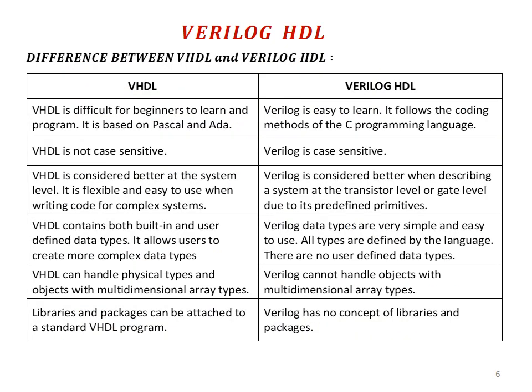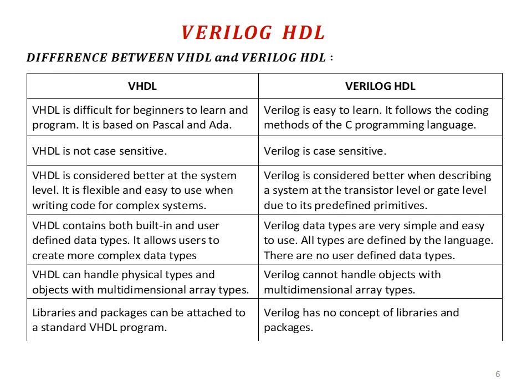Now let us see the difference between VHDL and Verilog HDL. Verilog HDL is easy to learn because it follows the coding methods of the C programming language. But VHDL is difficult for beginners to learn because it is based on Pascal and Ada. Verilog is case sensitive. Case sensitive means you have to use only lowercase letters.